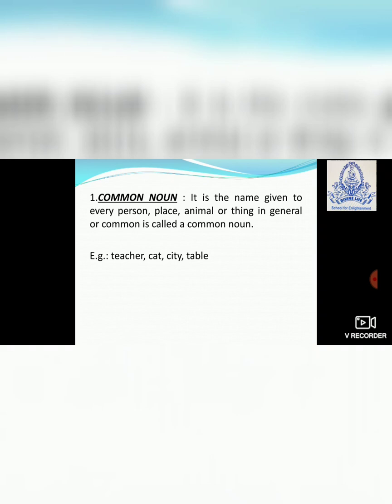Here it is a common name for every person. Like here I have given an example, teacher. Teacher is a common name of a person who teaches you, right? The teacher can be a man, a teacher can be a woman, because we have not mentioned any name of the teacher. It's a common name of a teacher who teaches you. Now you can see the teacher writes on the blackboard. The teacher can be a woman, a teacher can be a man, right?